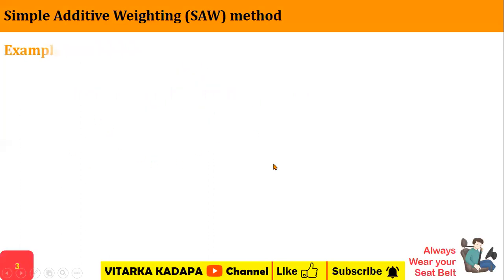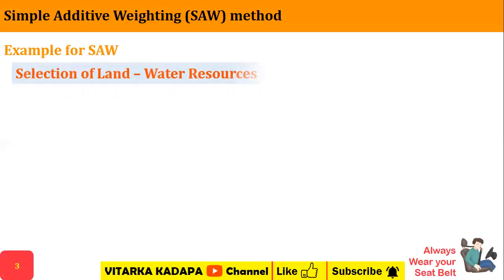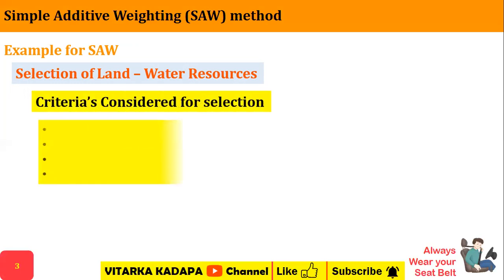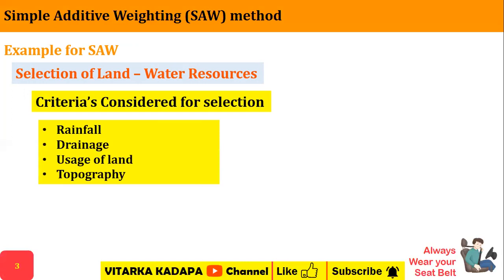Here we are going to select a simple example. During the rains, large amounts of water are going to be collected, so we can term it a water resource management problem. We need to select some land, and the criteria to consider for selecting a land are, first, it should have good rainfall, as well as drainage, where water drains from higher areas to lower areas, so proper flow of water takes place in that area. Then the usage of land, since the stored water has to be useful for various other resources.